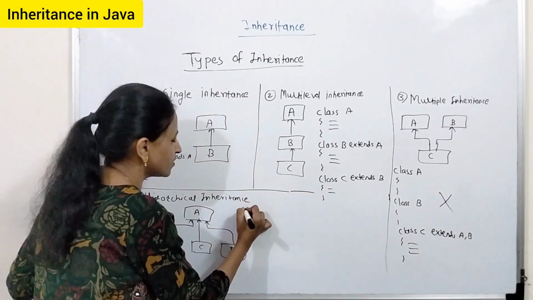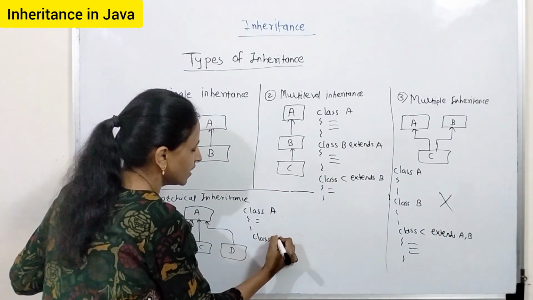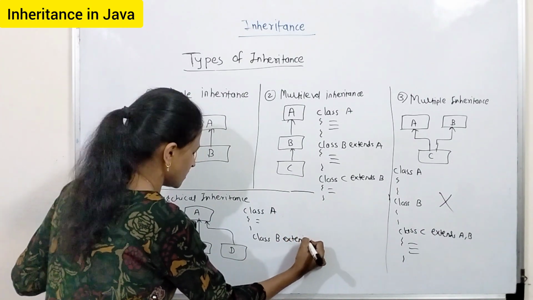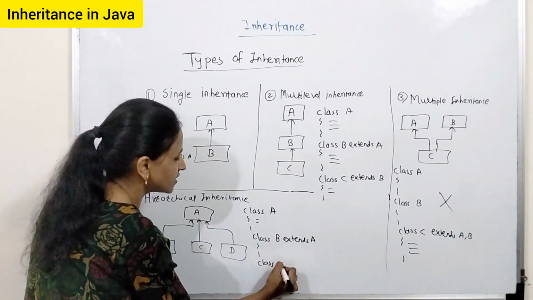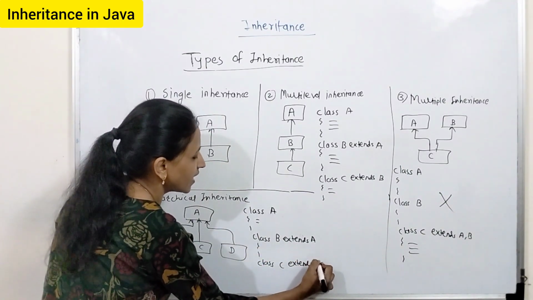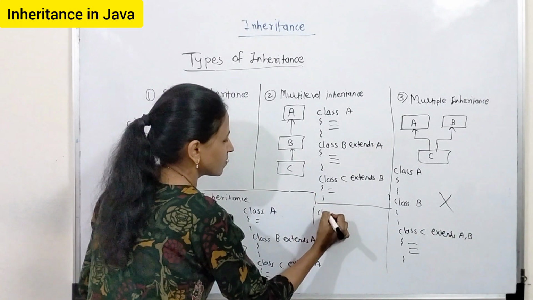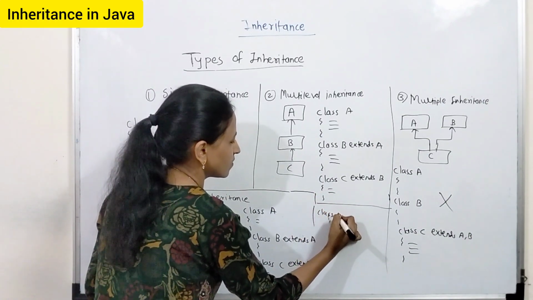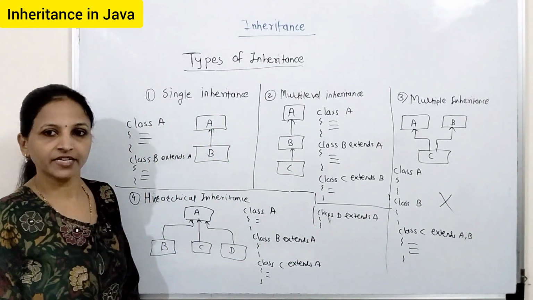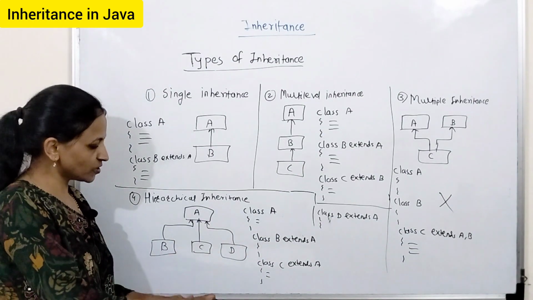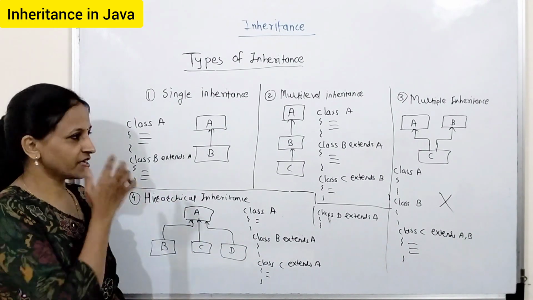How? See, in this way, first you have to create class A and then class B, write down here, extends A. Then again you have to create one more class, like class C extends again A, and another class extends again A. In this way you can achieve hierarchical inheritance. If more than one class, suppose there are only two classes you are deriving from A, then this is again hierarchical inheritance. Okay.